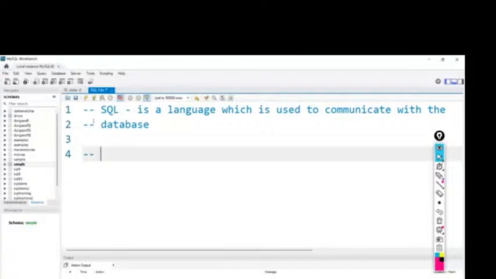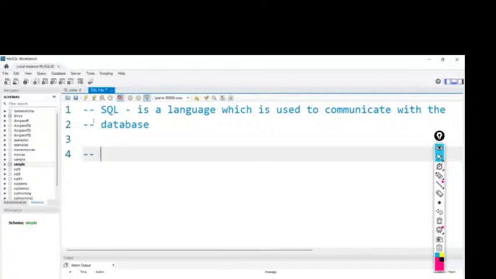We have two types of comments: single line comments and multi-line comments. First of all, what are comments? If we don't want to execute anything, then we write it inside comments. Suppose this is my note, the definition of SQL, and I don't want to execute it. That is the reason I mentioned it inside this symbol. Anything we write inside comments is non-executable.